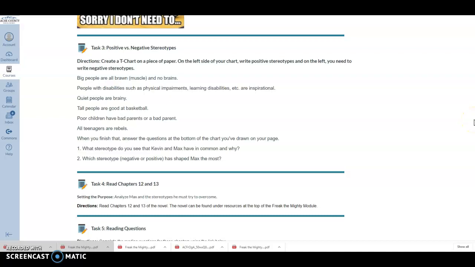In this video, we're going to be learning about positive versus negative stereotypes. Now, hopefully in task 2, you read what a positive stereotype is, and then you read what a negative stereotype is. And this will make more sense as we go through this little section of the lesson. But I do want to point out that a positive stereotype is a favorable belief about a group of people. So it's this overgeneralized belief, but it's a positive belief about a certain group of people.